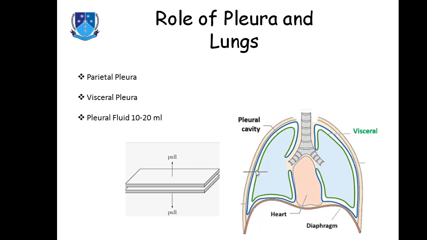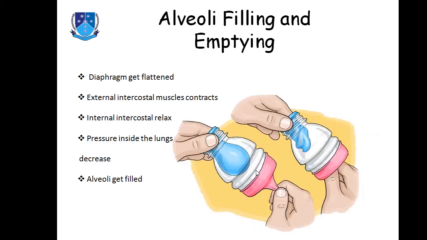If there is no air in between, this is a normal physiological condition. So there will be 10 to 20 ml of fluid, and that is very important for inhalation and exhalation. Now focus on this diagram, how the alveoli are filled and emptied.